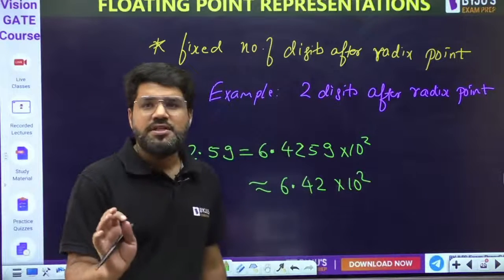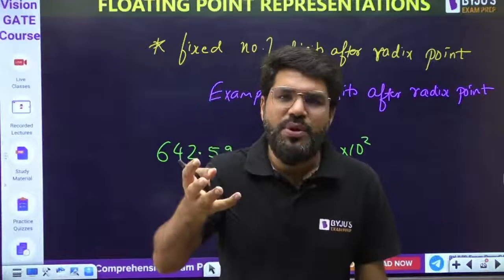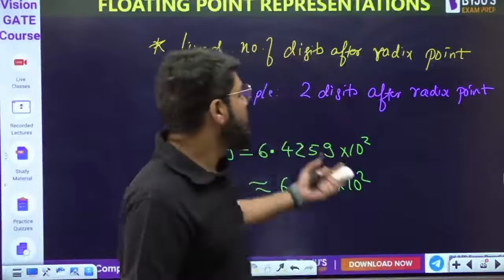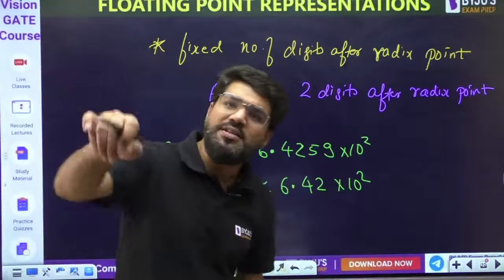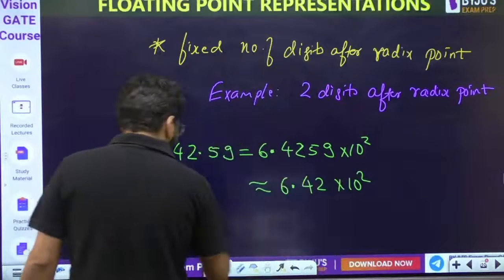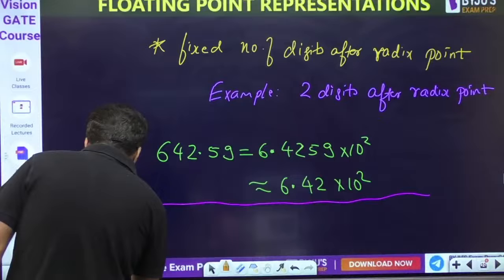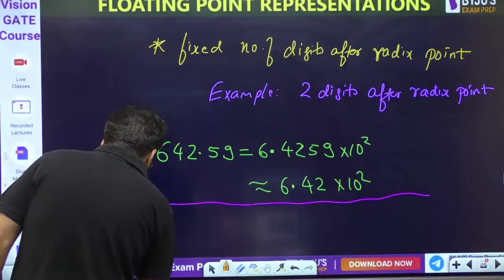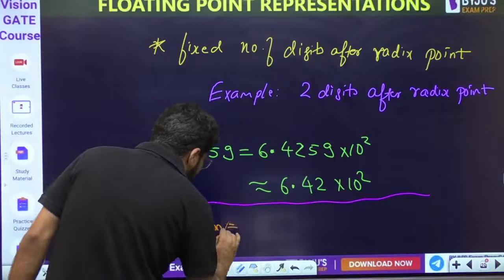Okay, of course this has a drawback. I mean, drawback is not quite the word, there is something which we have to compromise. Otherwise, in every representation, a different number of digits will come after the radix point. But what is the problem here? There will be loss of precision now. The problem here is this leads to loss of precision. What is the meaning of loss of precision?